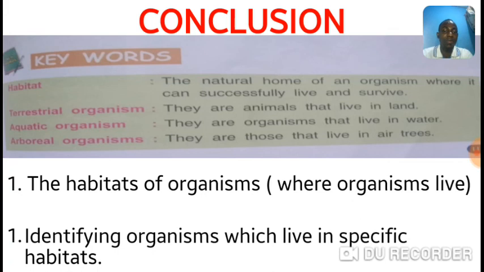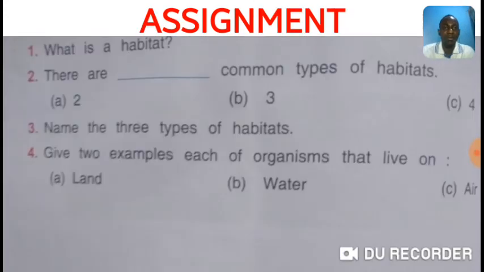Now, your assignment. What is a habitat? There are dash common types of habitats. Name the three types of habitats. Give two examples each of organisms that live on A, land, B, water, C, air.